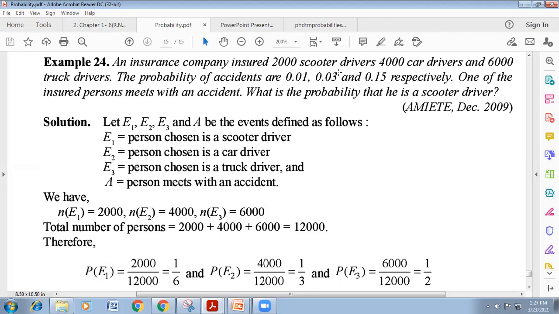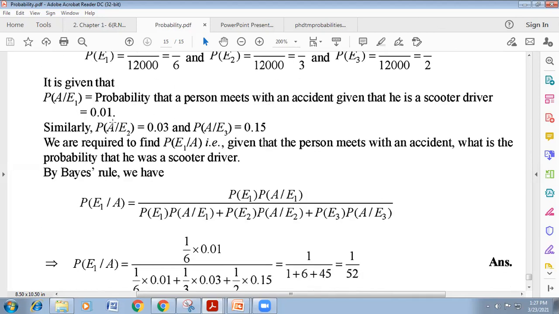And for the car driver 0.03, and for the truck driver 0.15. It is given in the question.